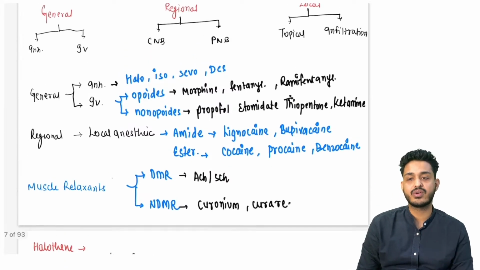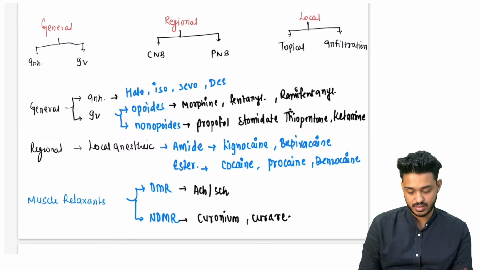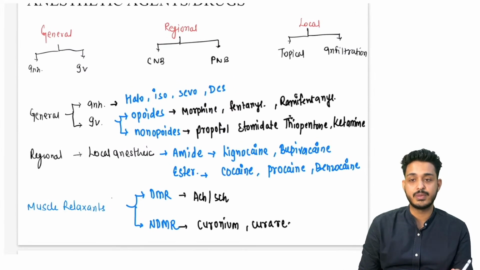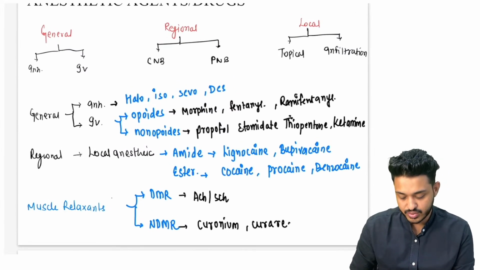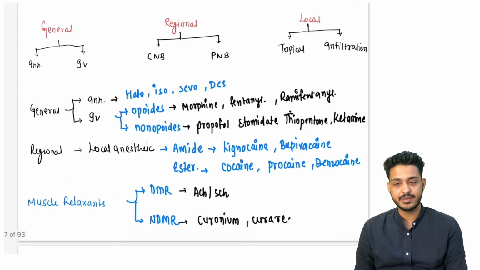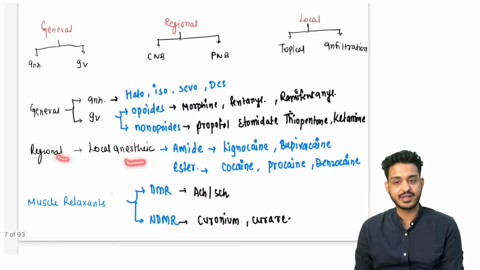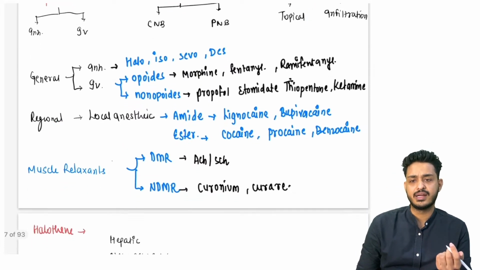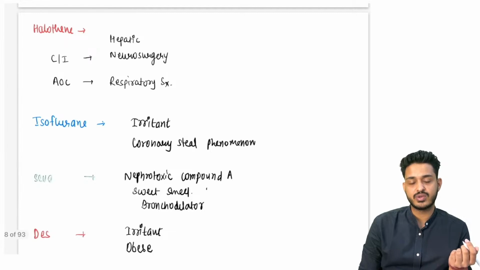So this is what we are going to discuss here. This is the short thing that we will be focusing on, right? So we are going to see general, we are going to see regional, we are going to see muscle relaxants, right? The regional local anesthetics अलग है, muscle relaxants अलग है, right? So now we are going to discuss the first thing.